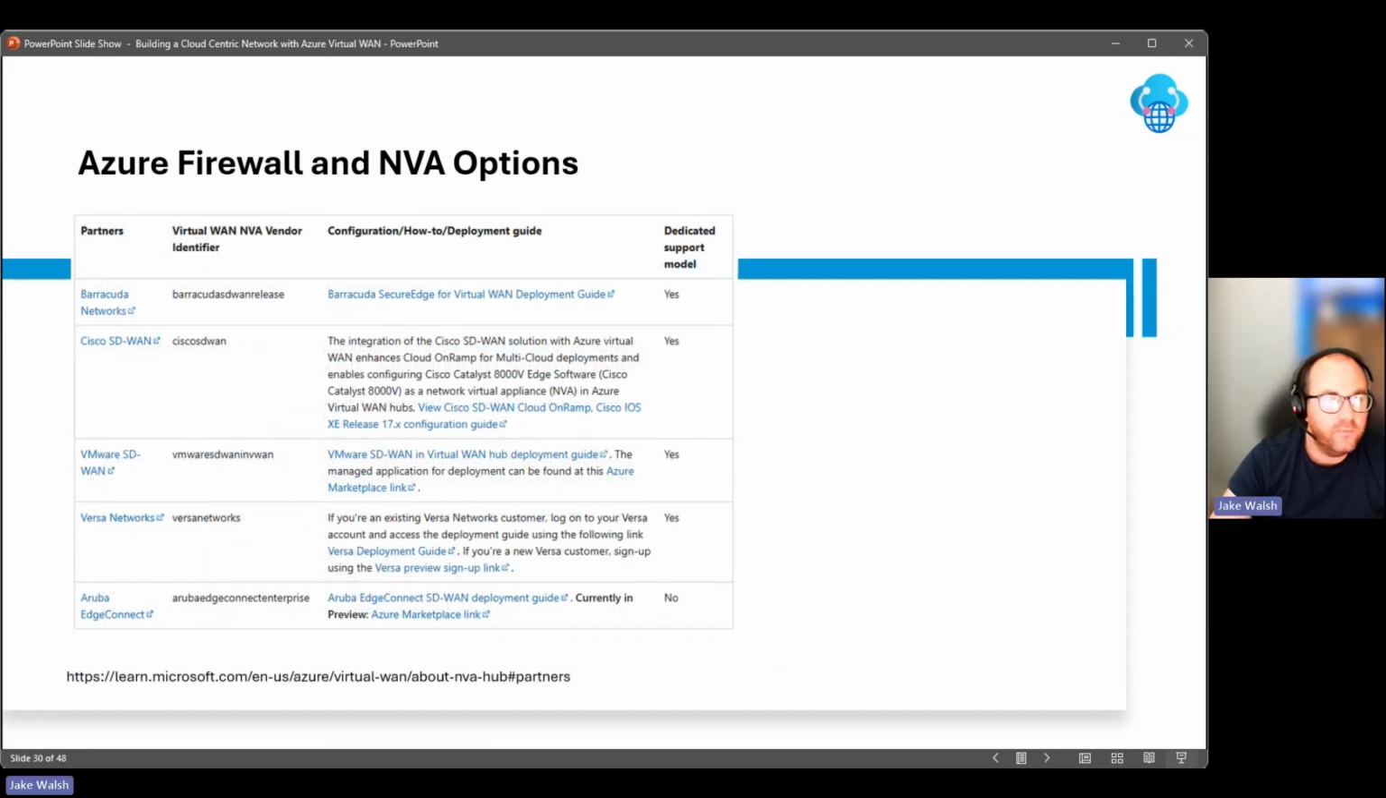Again, at the moment, there are a number of partners. So again, not an exhaustive list. Do check out the link shared there, but things like Barracuda, Cisco, VMware, Versa, Aruba. There's a whole range of different options that you could look at. And again, if you are looking to integrate with a third-party solution, do check out the documentation on Microsoft Learn.